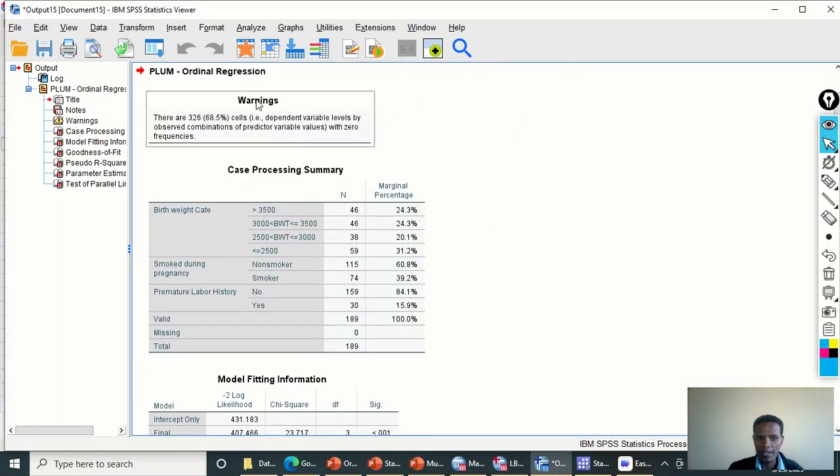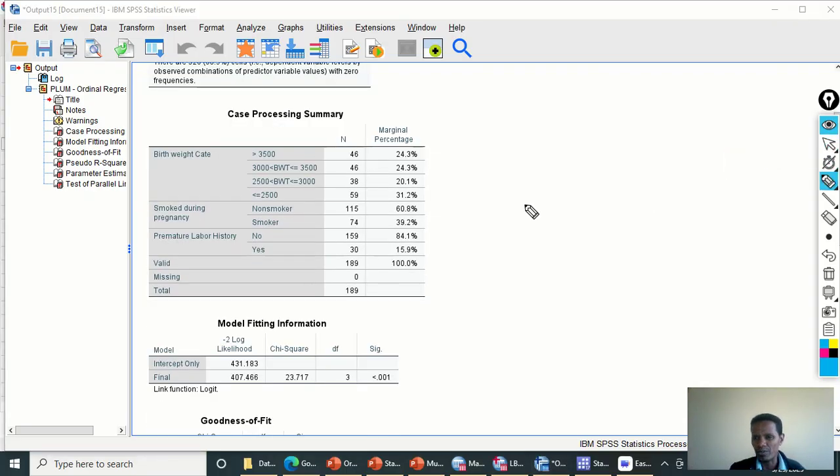Here is a warning, as I have said before in the theoretical session of the course on ordinal logistic regression. This is because SPSS will consider continuous variables as categorical, so there will be 0 cells or a small number of cases in those listed scores of continuous variables. We should not bother about that. This table tells us about the case processing summary, the categories of the outcome variable and of the predictor variables, and the number of observations and the percentage within each category.